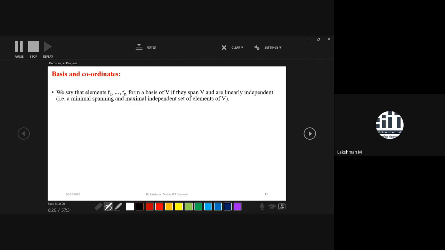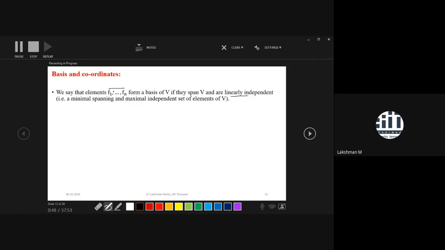That means every element of V can be written as a linear combination of these elements. And apart from spanning V, these elements f1 to fn are also linearly independent. Then we will call f1, f2 up to fn a basis of V.